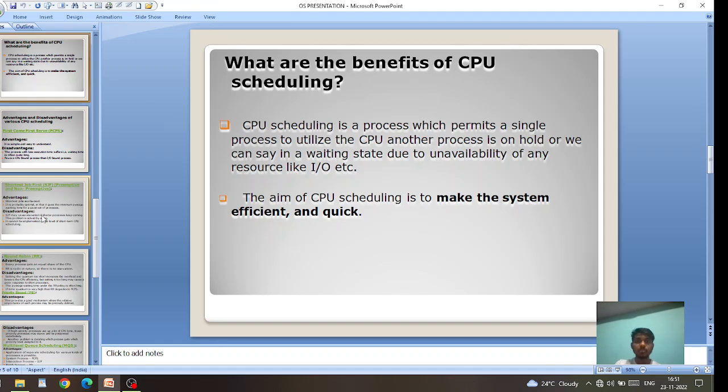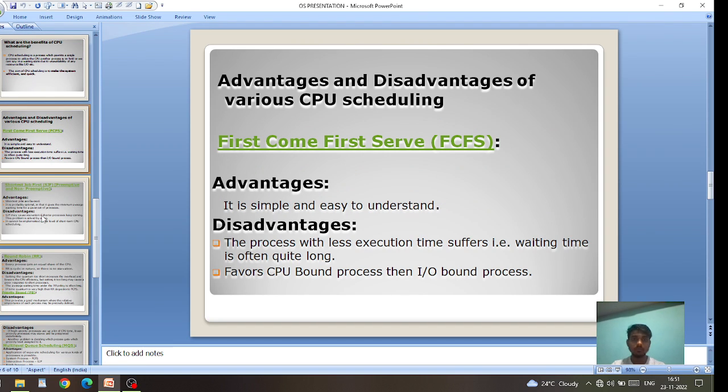What are the benefits of CPU scheduling? CPU scheduling is a process which permits a single process to utilize the CPU while another process is on hold, or in waiting state. If one is presently running, another one will be held in the waiting state. The aim of CPU scheduling is to make the system efficient and quick.